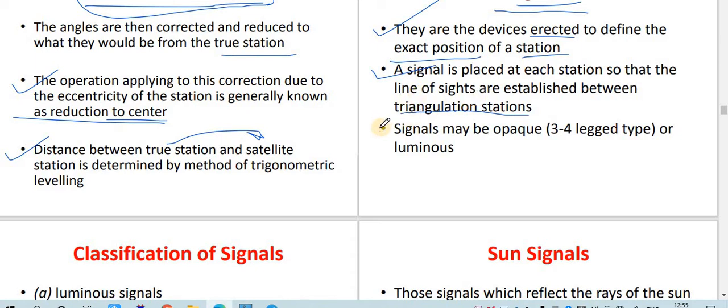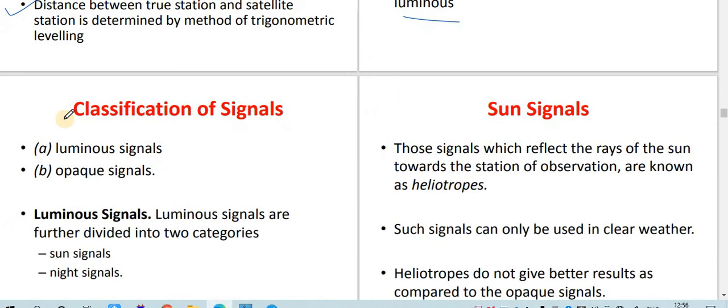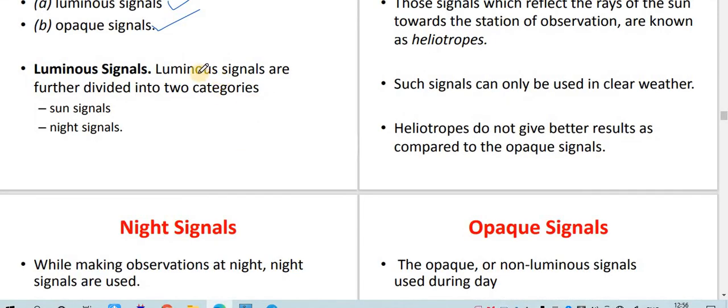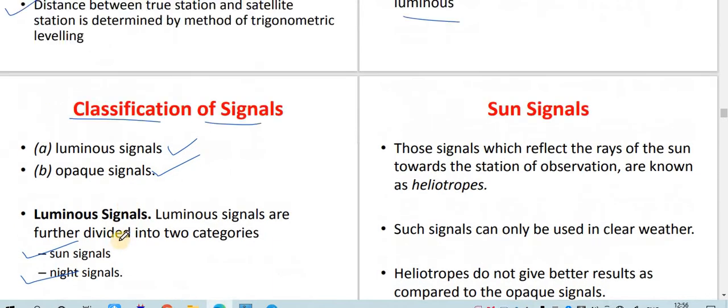Signal may be of opaque or luminous type, and now what is opaque and luminous we will see in the next part. Classification of signal: it is of two types, luminous and opaque. Luminous signals are further divided into two categories, sun signal and night signal.